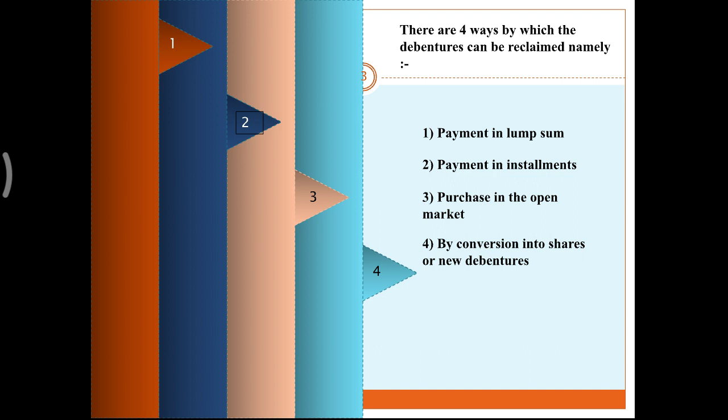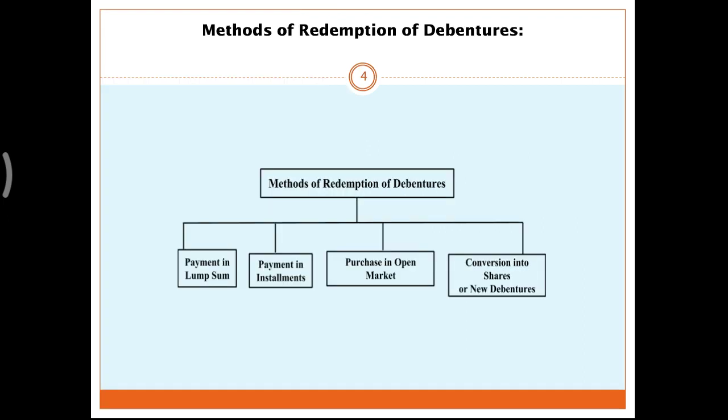Fourth, you are converting your debenture into equity before the redemption. You will issue equity shares by converting debentures. It can be at par, premium or discount. Now, what are the methods? We have already seen.